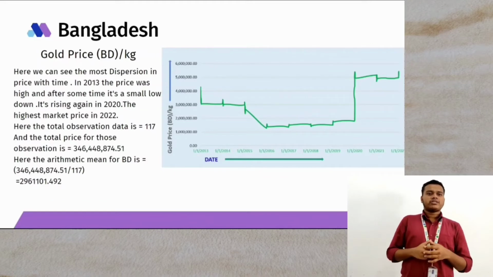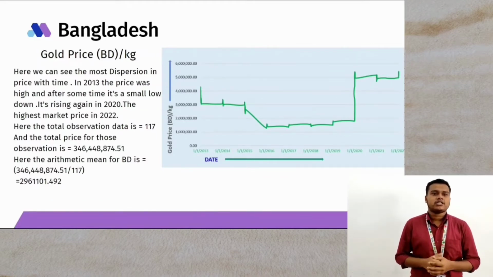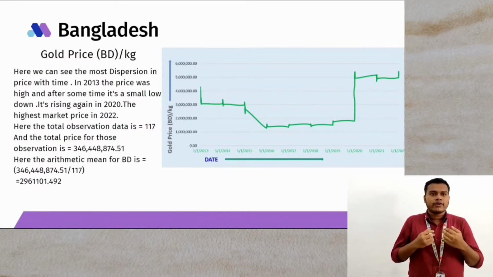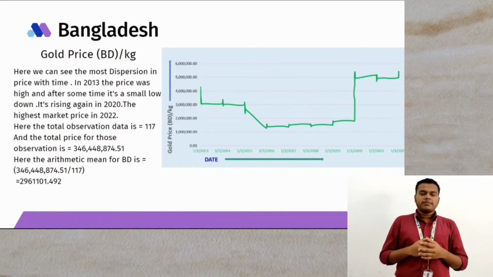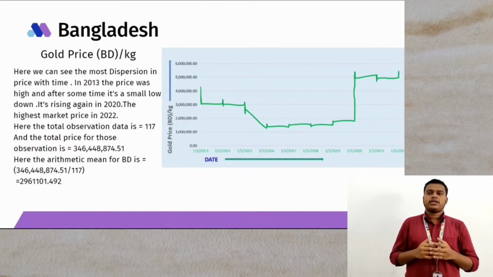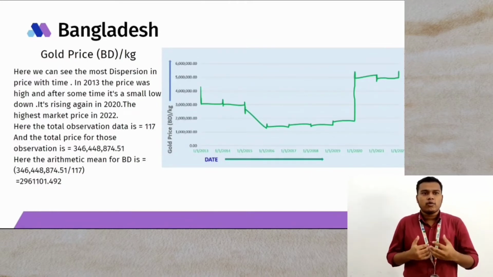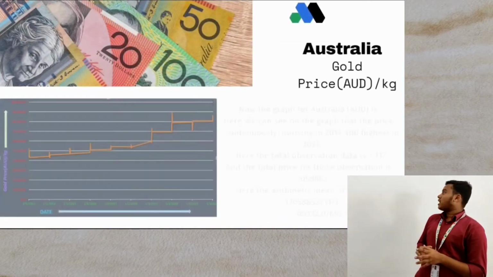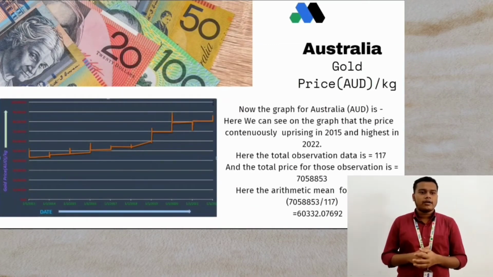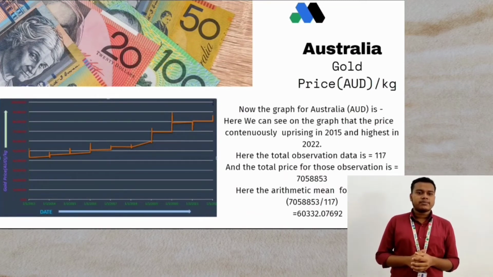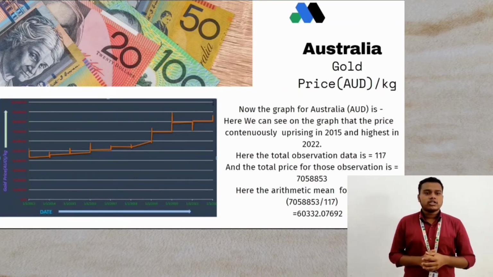The total observation data is 117 and the total price for those observations is 346.448.4. The arithmetic mean for BD is 346.448.374.5117 and equal to 262961101.492. Now the graph for Australia: we can see on the graph that the price continuously rises from 2015 and the highest is in 2022.